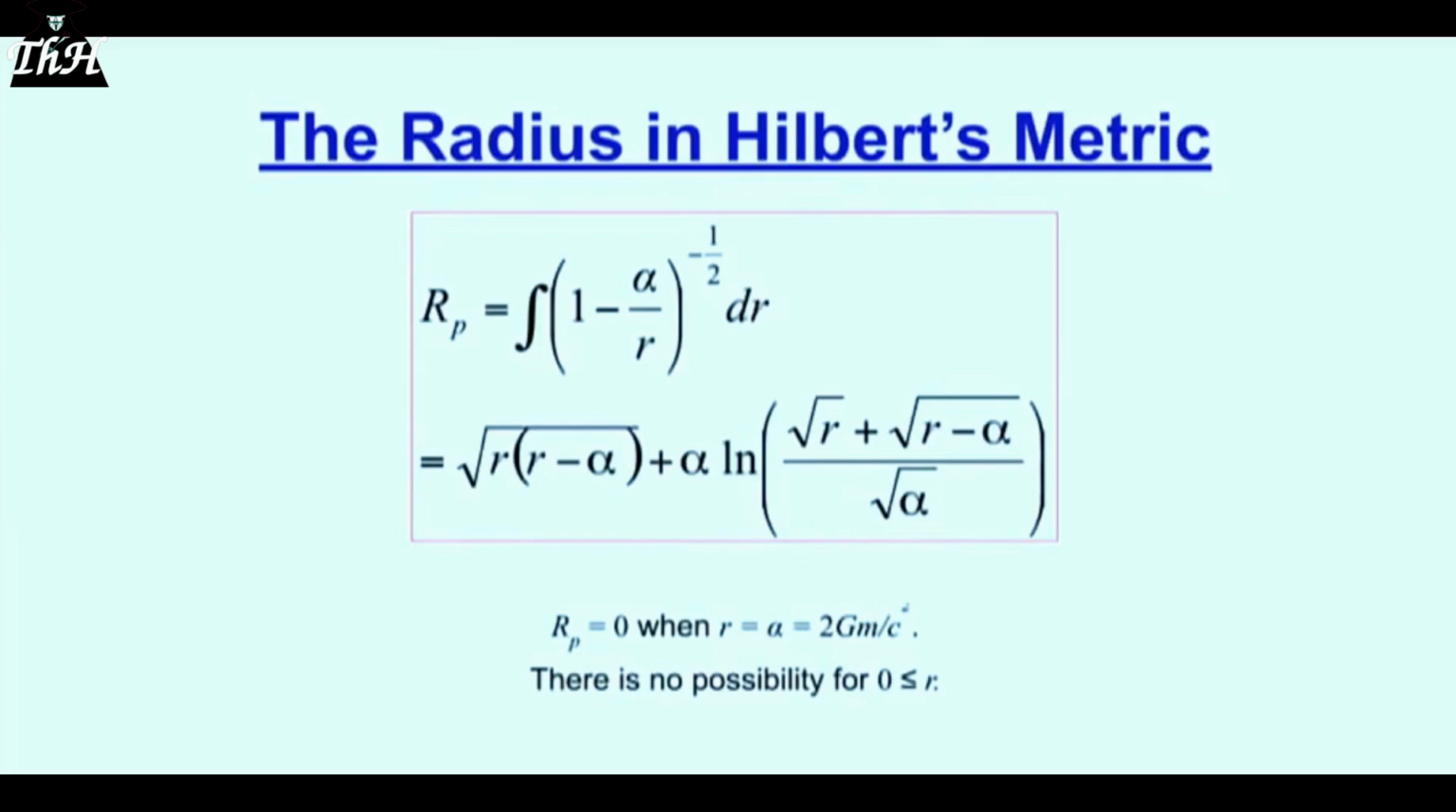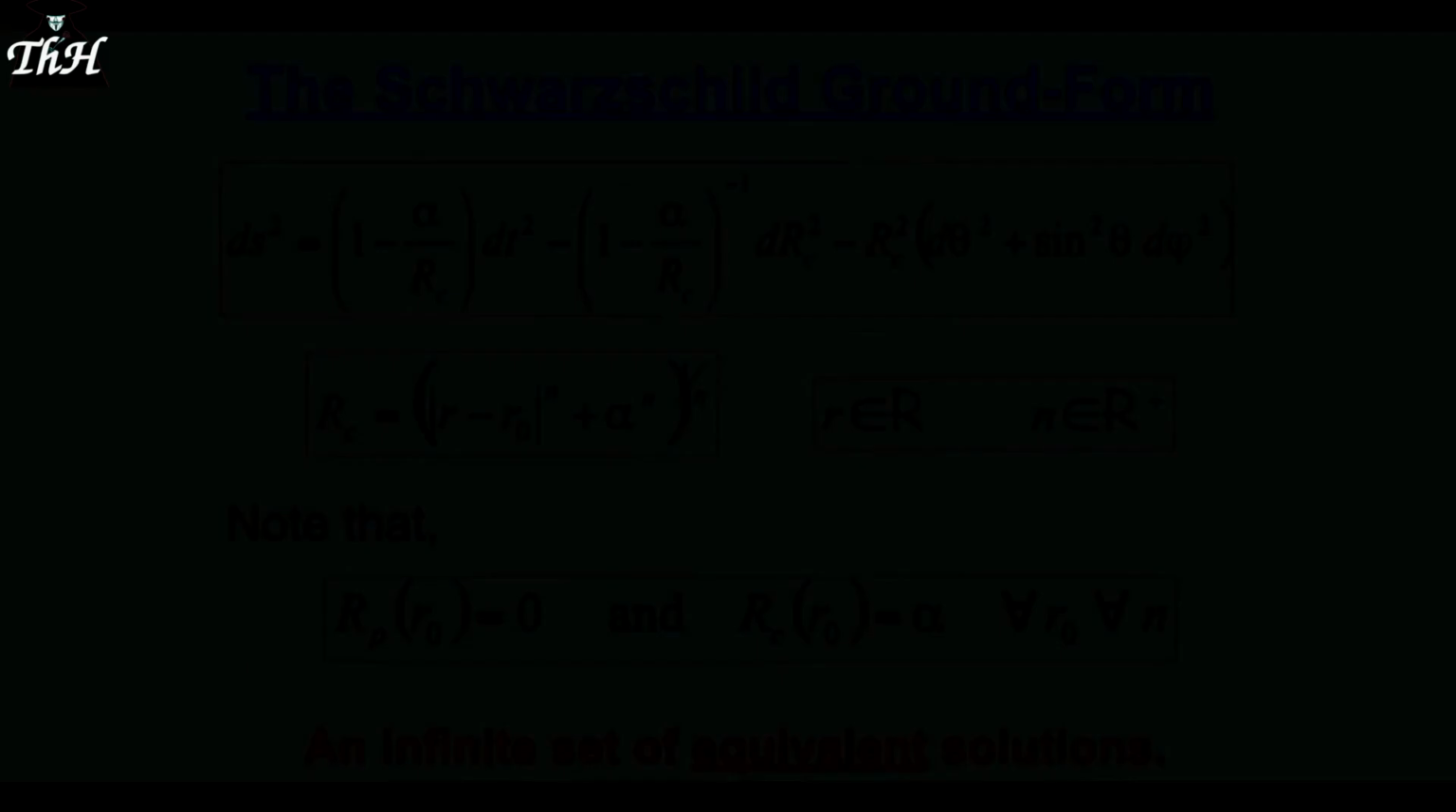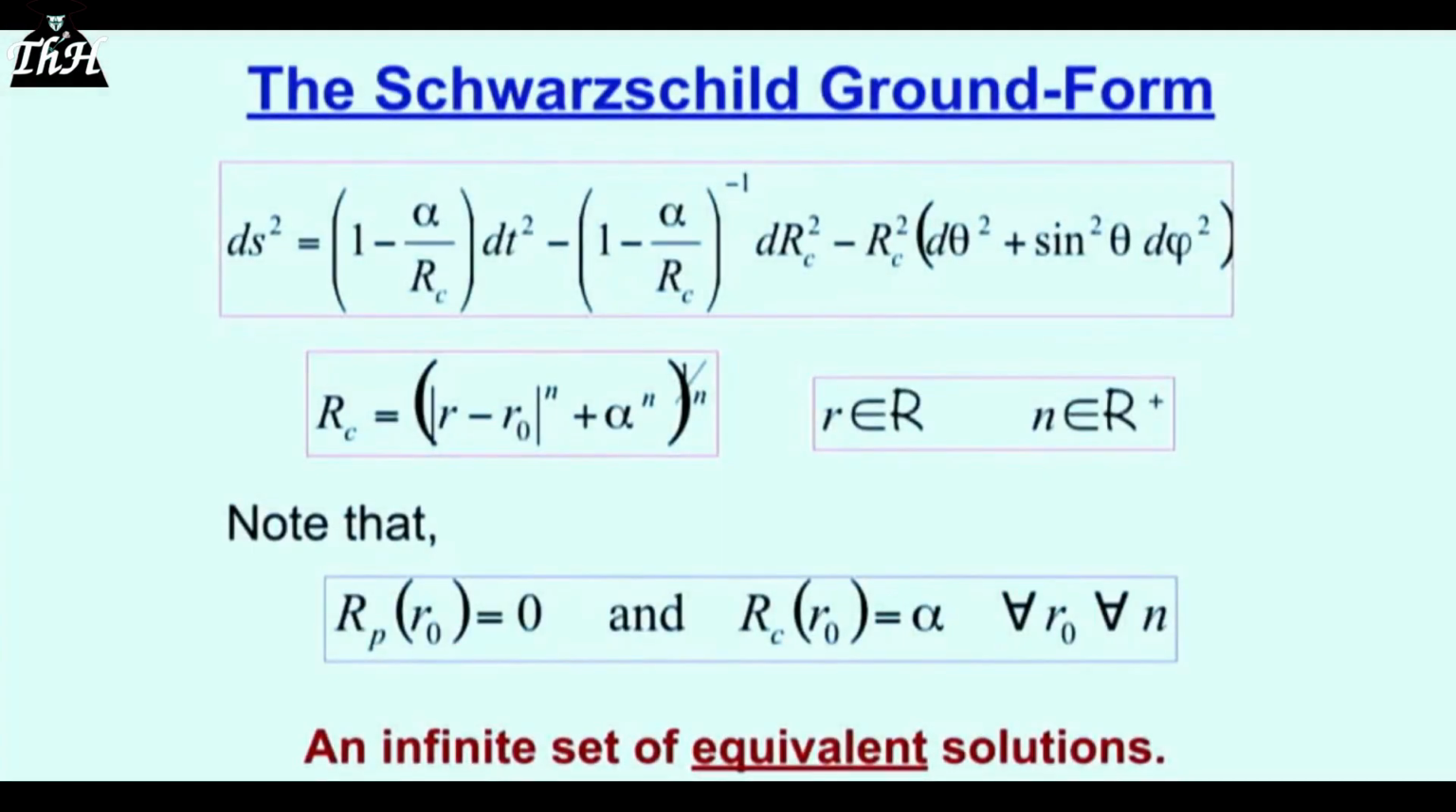So that means when r equals alpha, or 2GM over c squared in the case of Hilbert, this equation is 0. The radial distance is 0. So that means that's where the origin of this geometry is located, and there is no possibility for r going less than 0. Well, r is a real number, and you square the real number, you get another real number. But the difference is, this squared real number is always greater than or equal to 0. Can r squared take minus alpha? Can r squared be minus alpha?